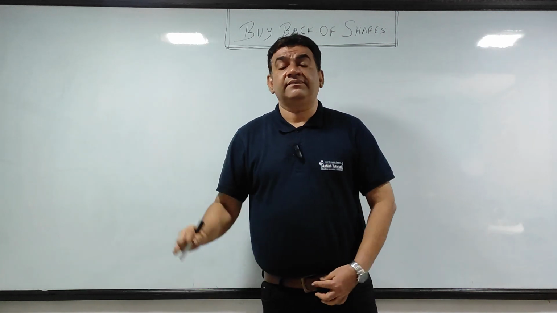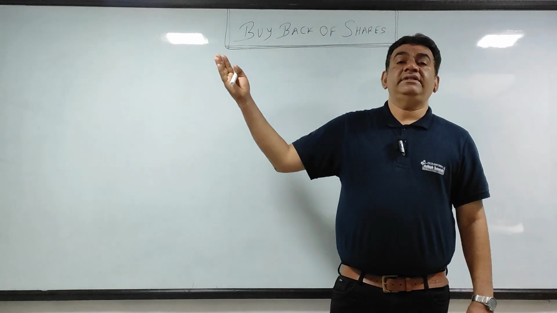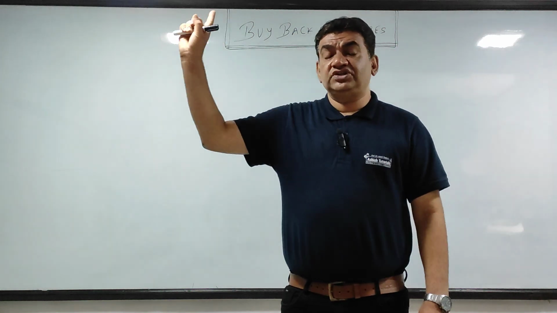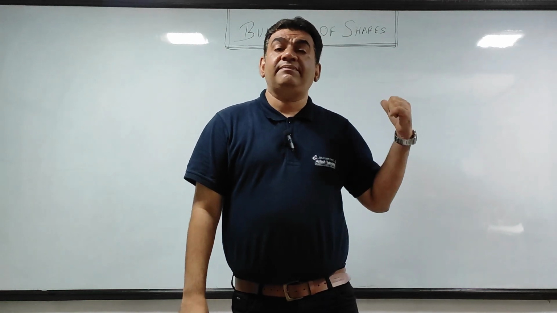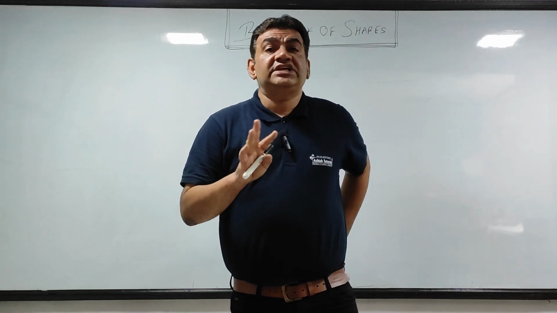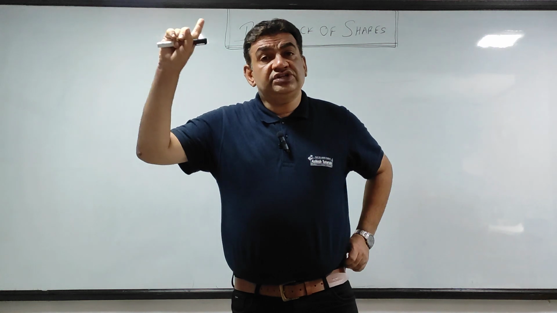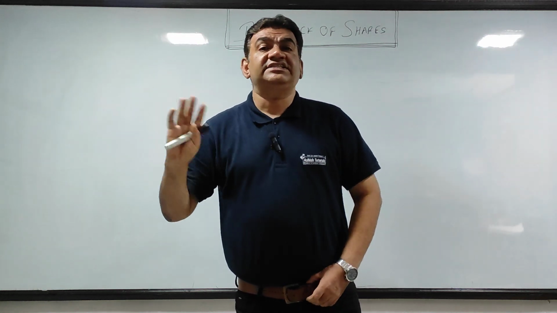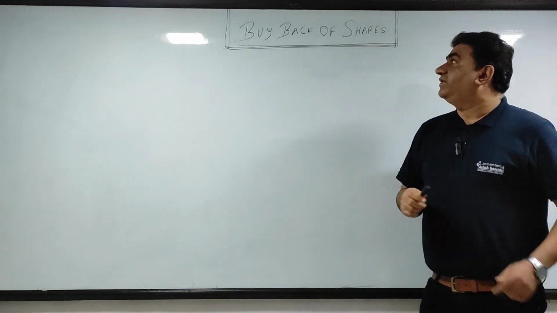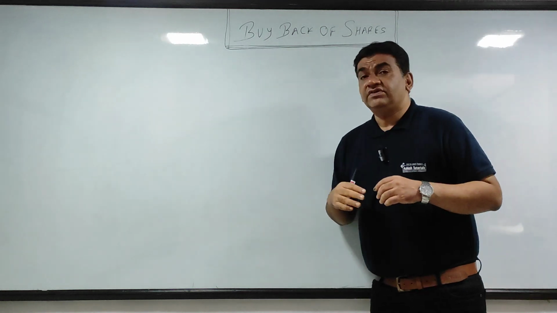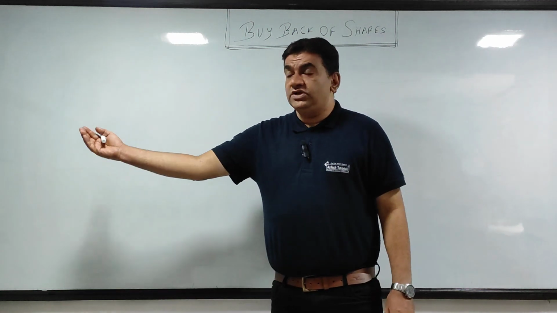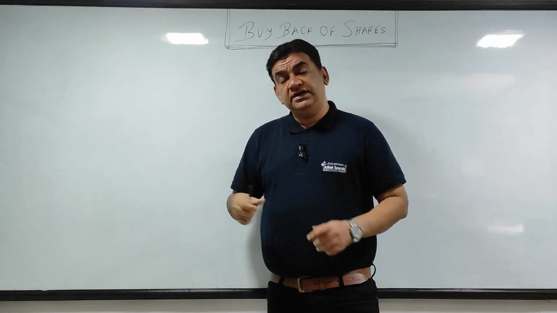Limits क्या, we will see in some time. Taking back the shares and giving them the money, whatever is agreed upon. Simple words में you can say last year redemption of preference था, preference shares था, यहाँ पे it is redemption of equity shares, but here we cannot use the word redemption because यहाँ पे time limit नहीं था. Debentures and preference shares में there was a time limit, equity shares में there is no time limit, so we use the word buyback. So buyback of equity shares means the shares which were issued to the equity shareholder, part of the shares from a few shareholders, you are taking it back and giving them the money.